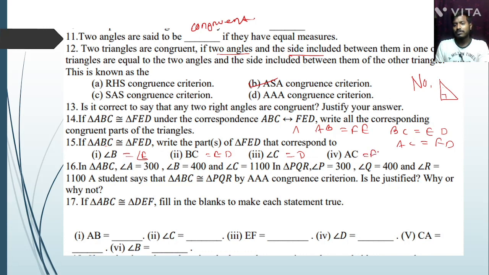Understand? Next question: in triangle ABC, angle A equal to 30 degrees, angle B equal to 40 degrees, then angle C equal to 110 degrees.